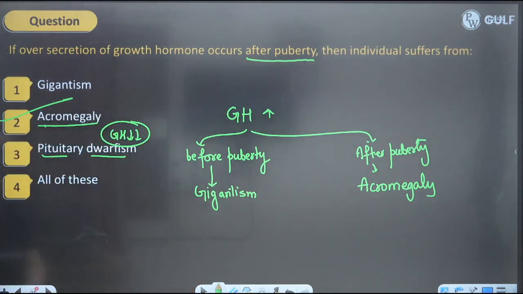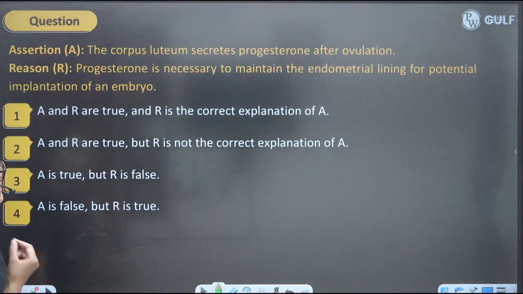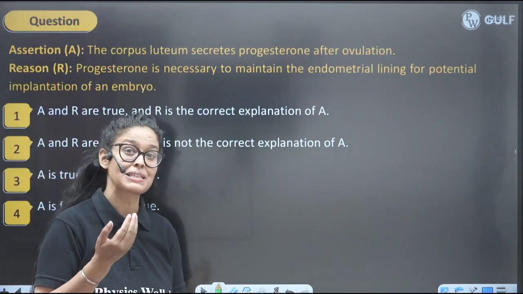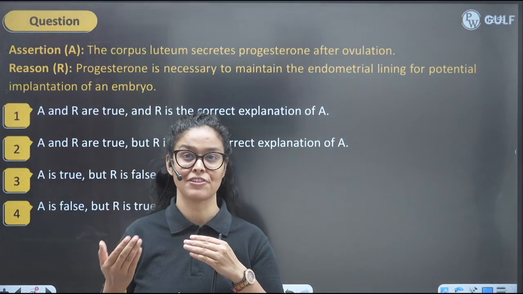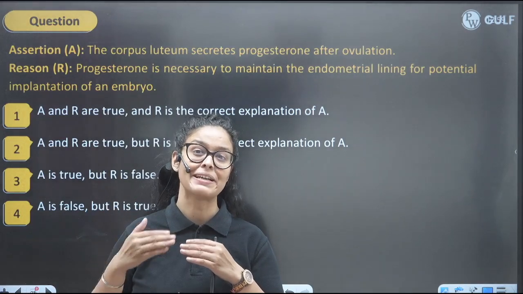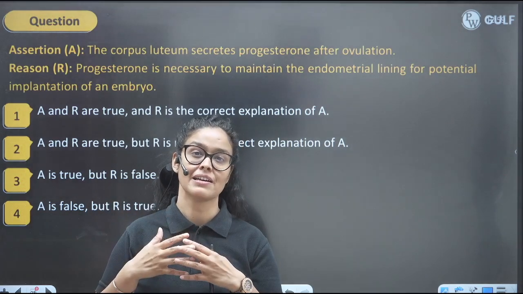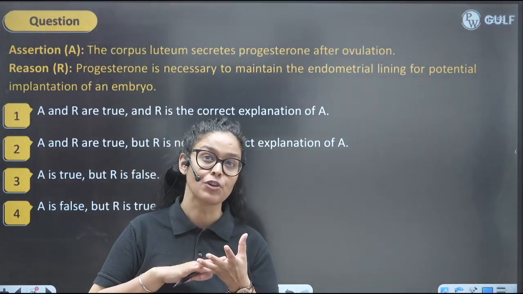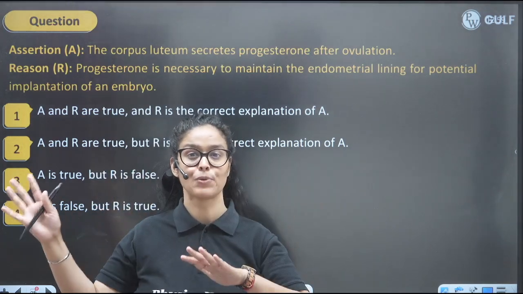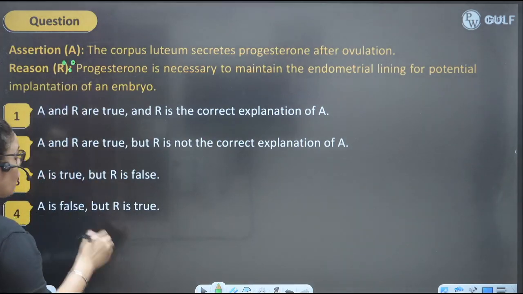So the next condition is that the corpus luteum secretes progesterone after ovulation. That's true. And progesterone is necessary. So why after ovulation? Because once ovulation is done, the body is assuming that sperm will come and fertilize it. So this progesterone will maintain the thickness of the endometrium wall of the uterus for the potential implantation. Because it's expecting that an embryo will form after ovulation, sperm will come and fertilize it and it will be implanted, right? So absolutely, this is making proper sense for the assertion.